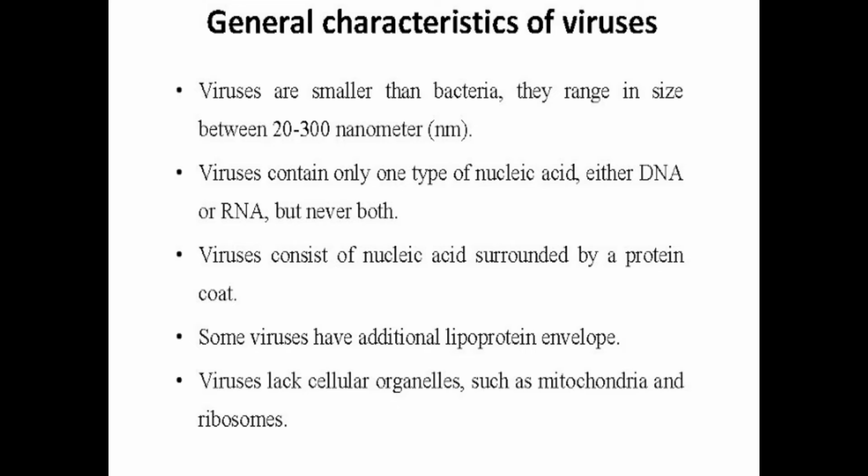We cannot see both DNA and RNA in a single virus. Viruses consist of nucleic acid surrounded by a protein coat. Some viruses have an additional lipoprotein envelope.